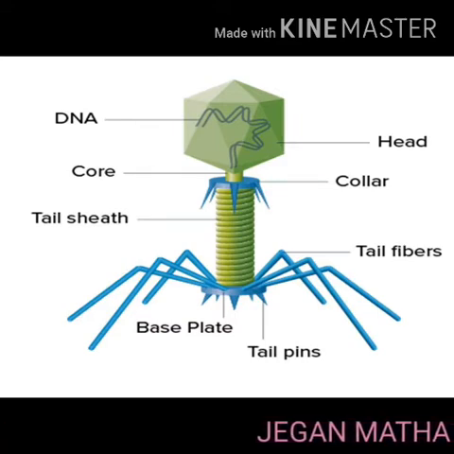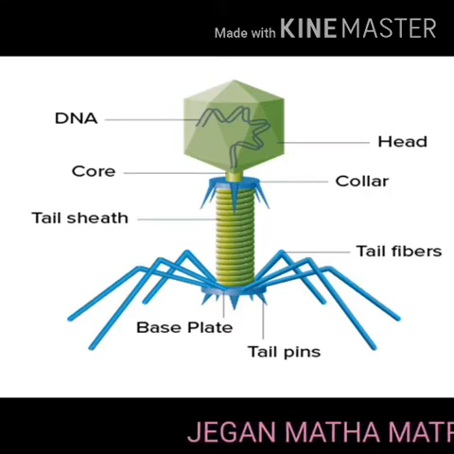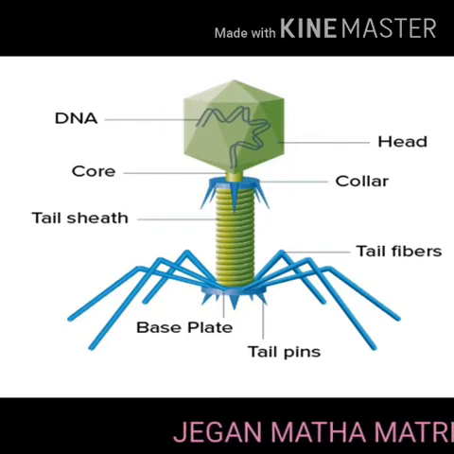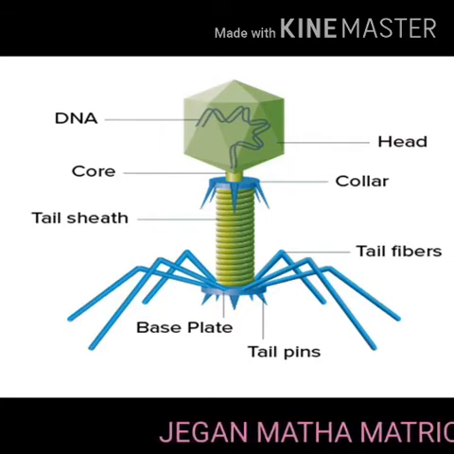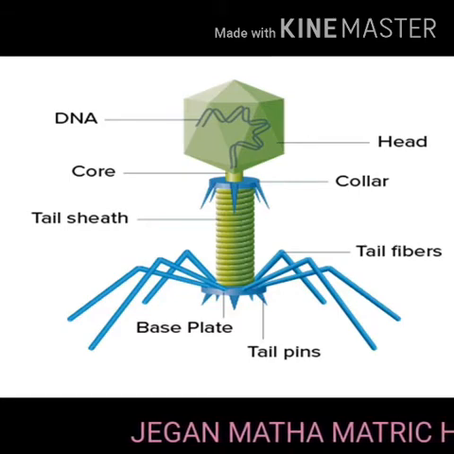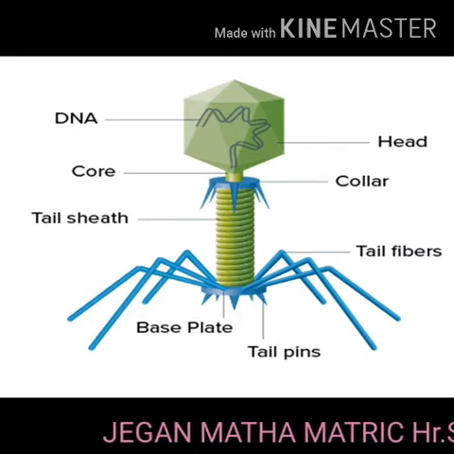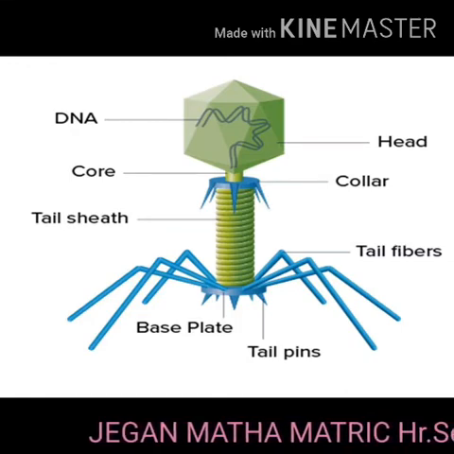There is a base plate attached to the end of the tail. The base plate contains 6 spikes and tail fibers. These fibers are used to attach the phage on the cell wall of the bacterial host during replication.